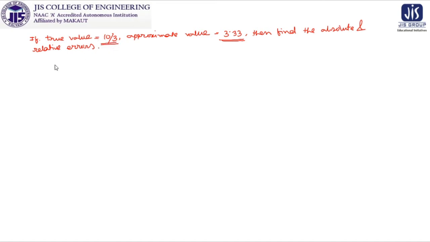So my absolute error, suppose we are denoting it by EA, will be 10 by 3 minus 3.33. You have to take the mod of this one, but here 10 by 3 is greater than 3.33. So we can write it as is.